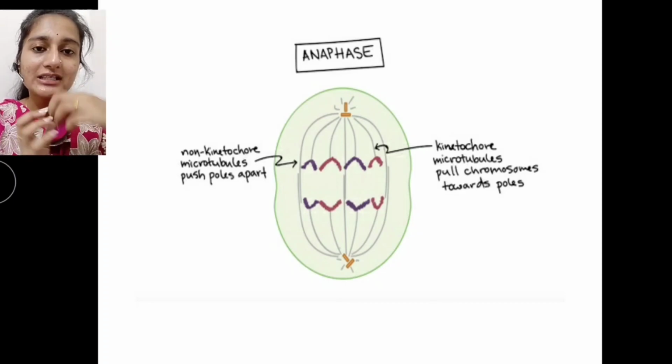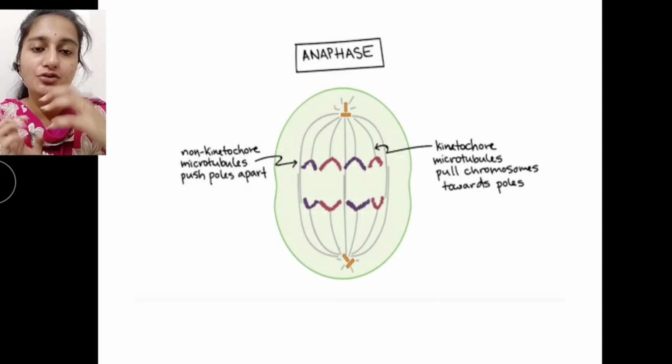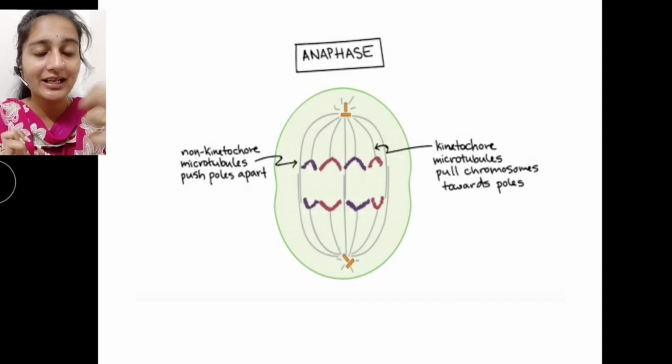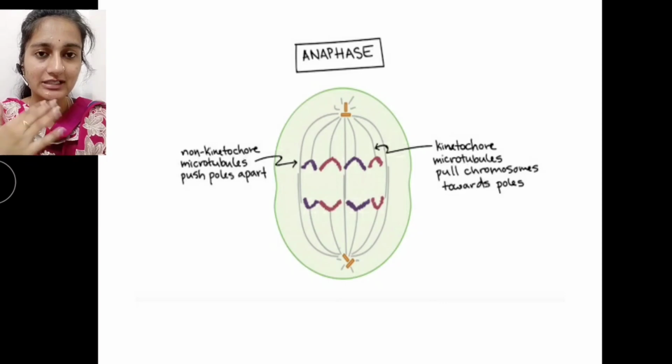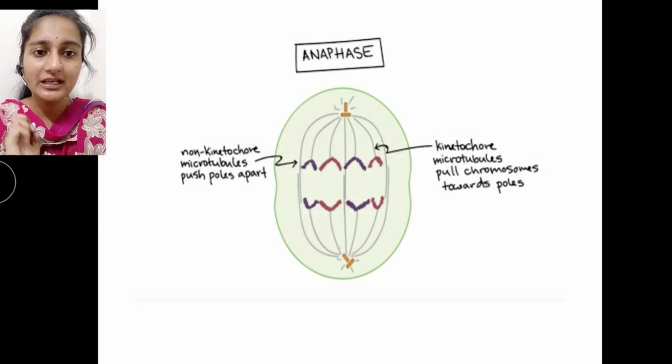Once the spindle fibers are attached, their main function is to drag the chromatids in the case of mitosis, whereas in meiosis they drag the chromosomes, that is in meiosis first stage. We'll discuss that later. So what is happening in anaphase is the dragging of chromatids.